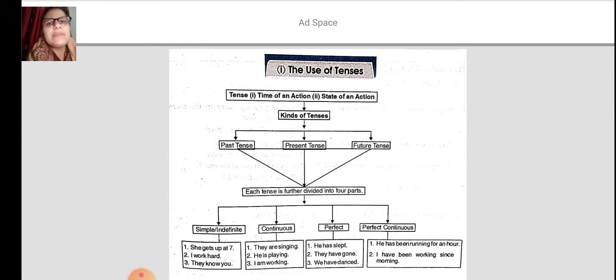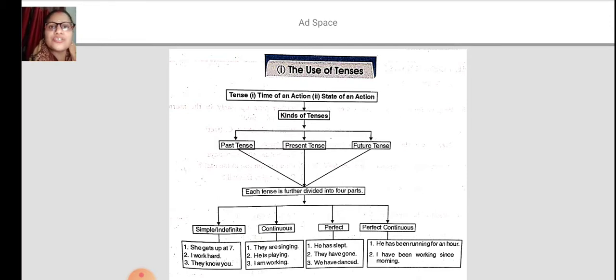Now, people get confused that time and tense are the same. No, time and tense are not the same. Tenses are basically used to present. Somewhere they present the action, and somewhere they help you present the state of the sentence. Both are different. In your book it is very clearly given: time is to show an action, and tense is to state an action.